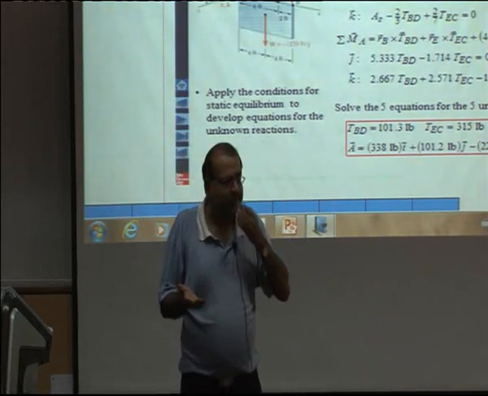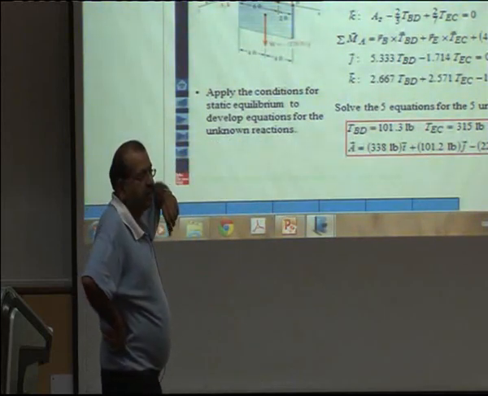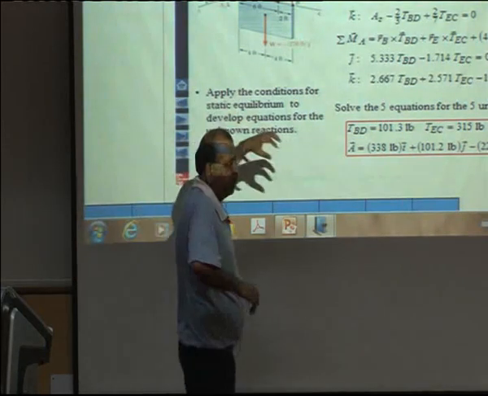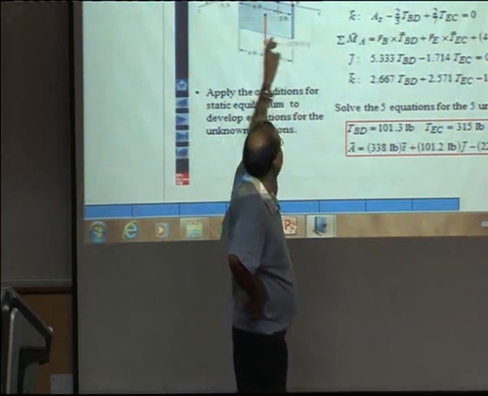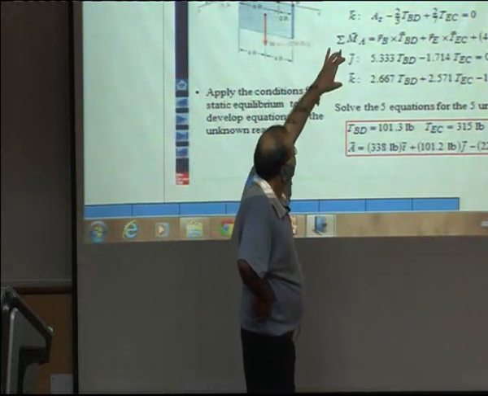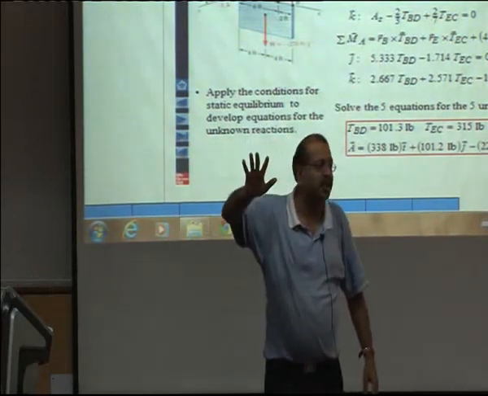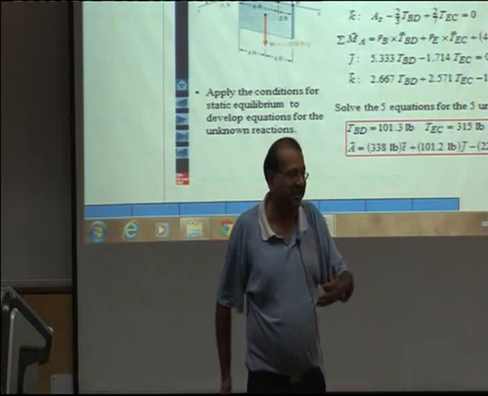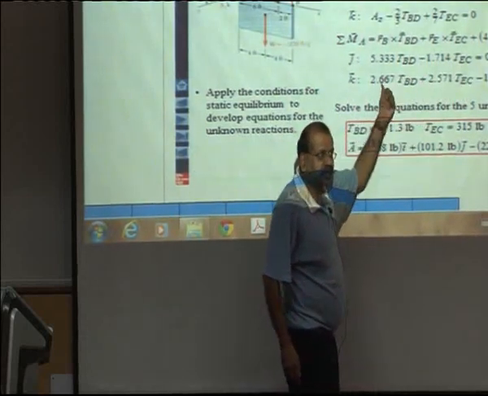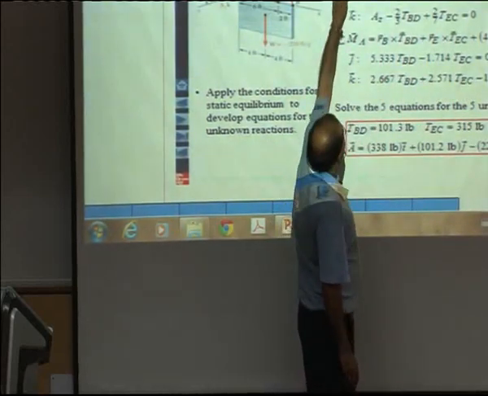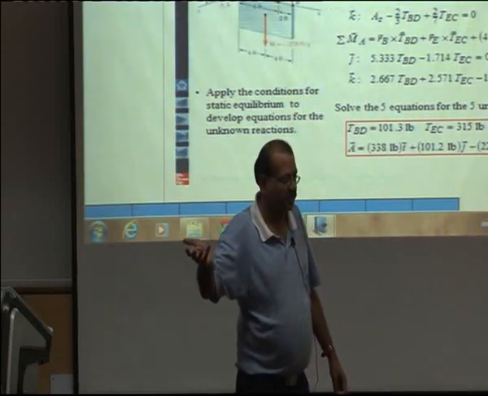Now, sometimes in some problems, life may become easy if you take appropriate moments. For example, in this case, when you take moments about point A, then these 2 equations give you only the 2 tensions. So, it is not a 5 equation, 5 unknown system in the sense that you have to solve all 5 together. When you solve these 2 equations, you get TBD and TEC. The 2 tensions are solved from here, and then once you know this, you go to each of these equations, there is only one unknown Ax, Ay and Az. So, that is how you should solve them.